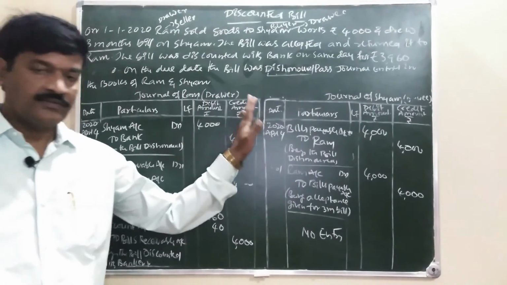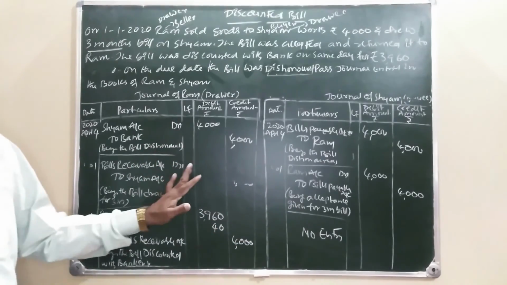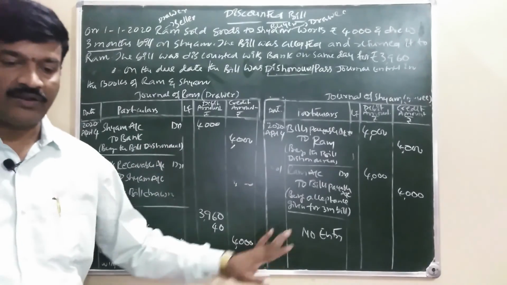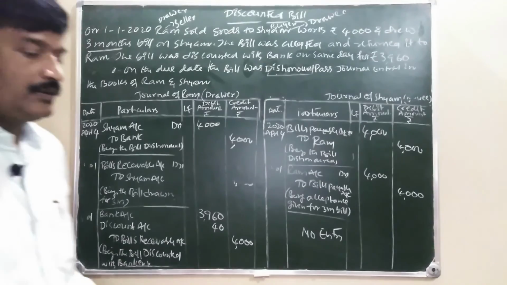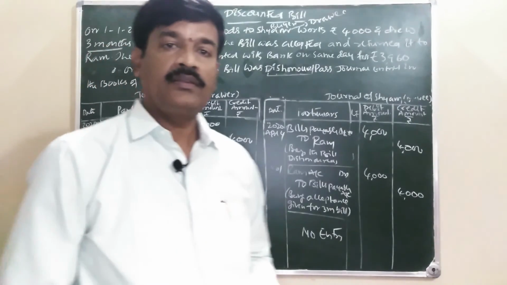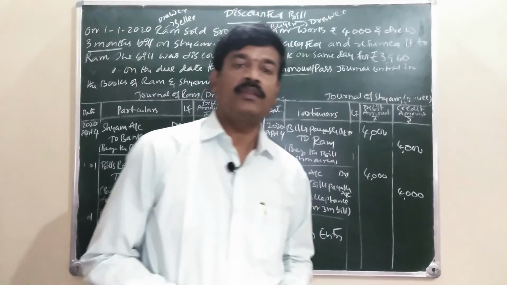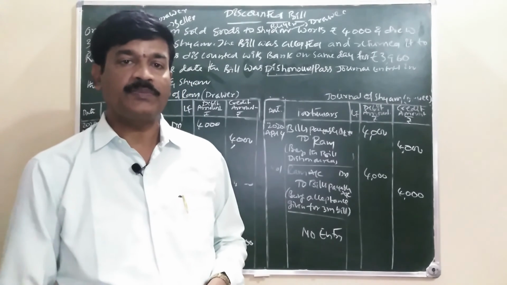So like this, we have to write the entries in the books of drawer and drawee. I am concluding this problem. In the next video, I am going to explain another problem.